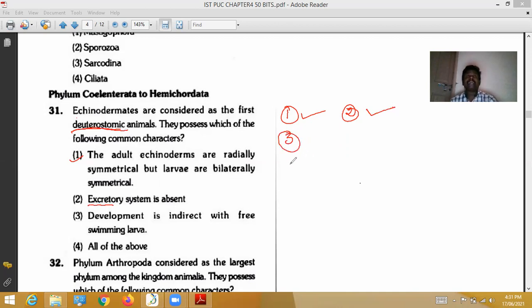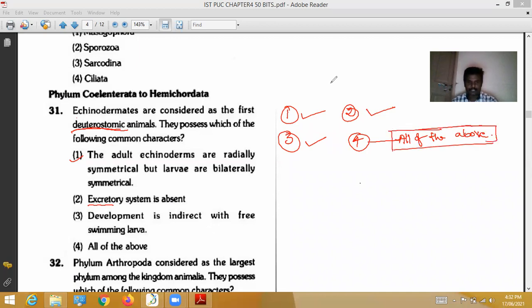Let's see the third option. Development is indirect with a free swimming larva. That means the egg gives a larva, and the larva gradually gives young ones. So the third option is correct. Three options are correct. Therefore, the correct option is all of the above, the fourth option.